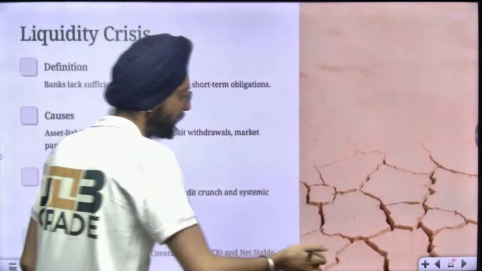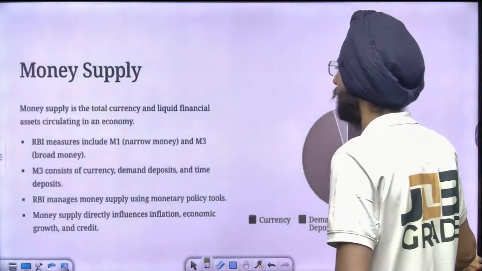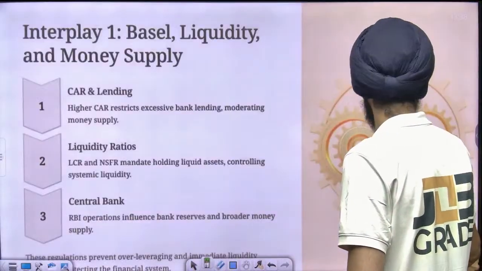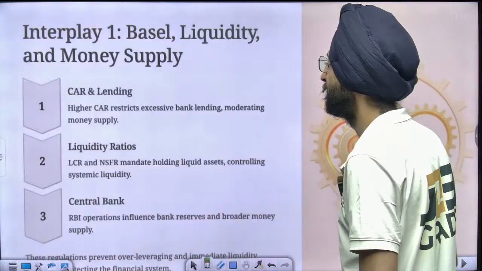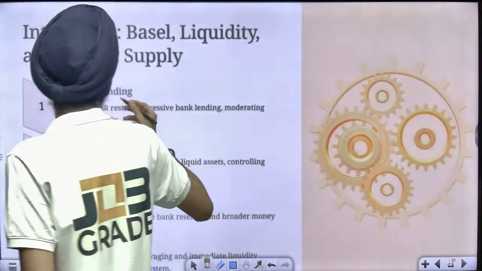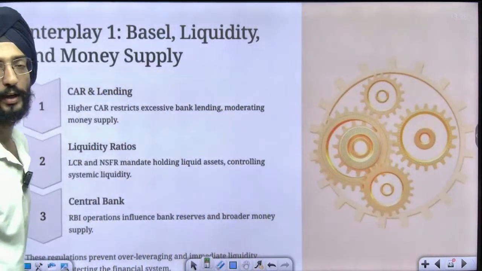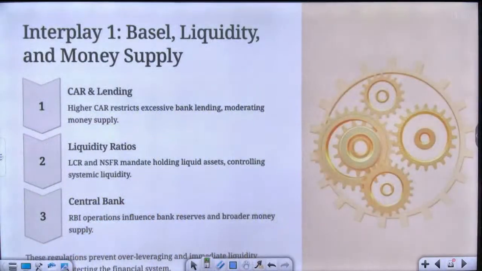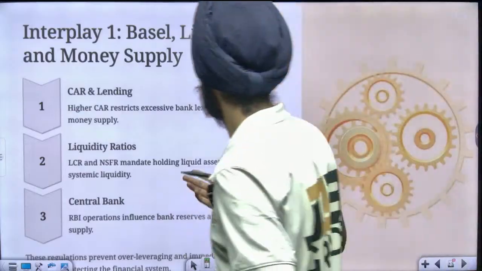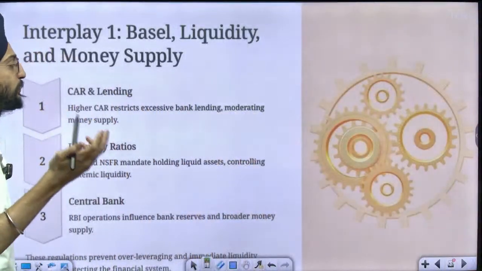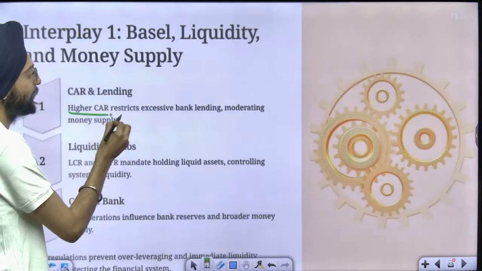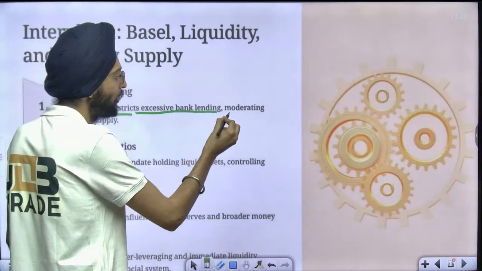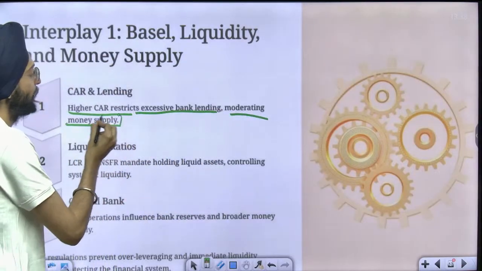Liquidity crisis, I'm going to explain in the next class. This is the interplay of Basel, liquidity and money supply. What's this, sir? What I've concluded out of that whole explanation is that a higher CAR restricts excessive bank lending, moderating money supply.